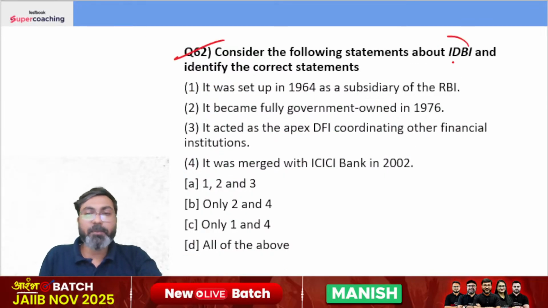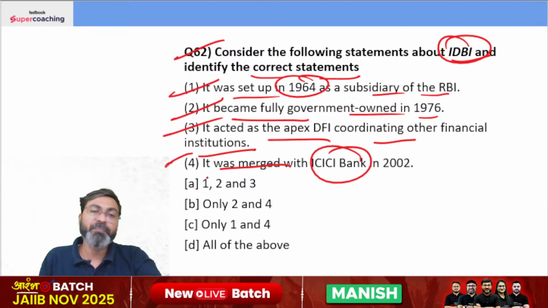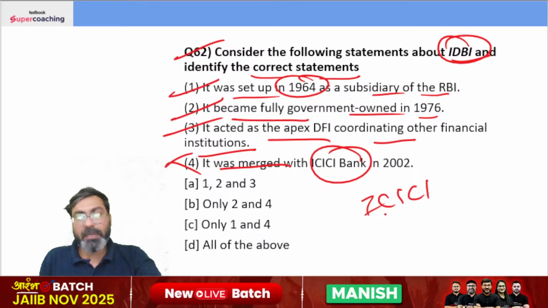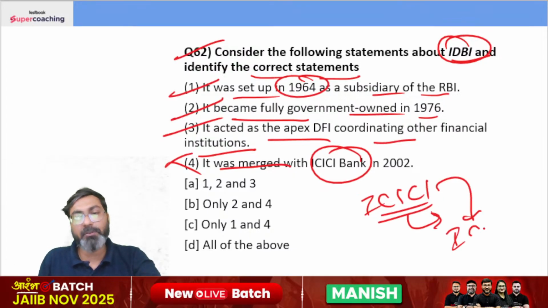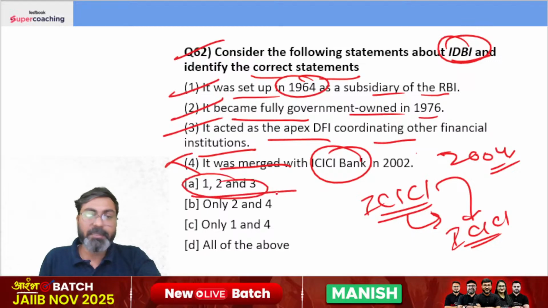Consider the following statements about the IDBI and identify the correct statements. It was set up in 1964 as a subsidiary of RBI. It became fully government owned in 1976. It acted as the apex DFI coordinating with other financial institutions and it was merged with ICICI Bank in 2002. No, ICICI Bank जो था वो ICICI ने बनाया था और उसके बाद ICICI जाके जो है ICICI बैंक में मर्ज हो गया था. बट IDBI जो है वो अलग से बैंक बना गया था in the year 2004. Right answer is 1, 2, and 3.